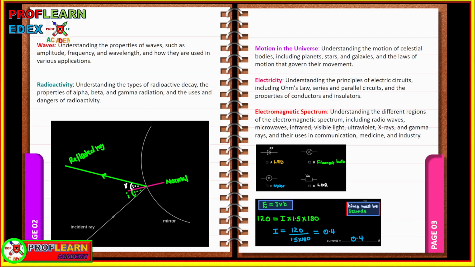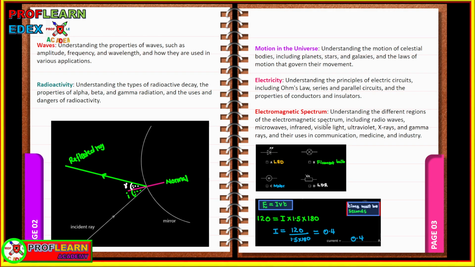And also we need to talk about the electromagnetic spectrum, which is quite common in exams. Understand the different regions in the electromagnetic spectrum and know which one has the highest frequency and which one has the least frequency. For instance, if you are moving from radio waves all the way to gamma, gamma rays have the highest frequency but the shortest wavelength.